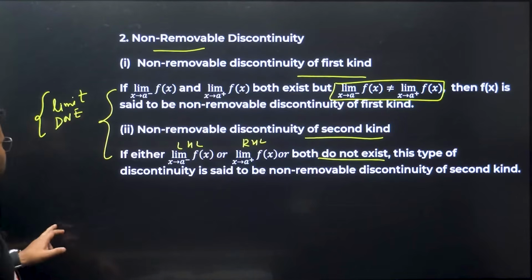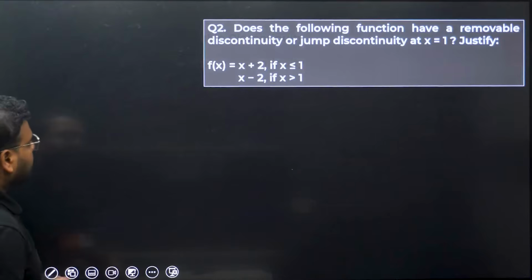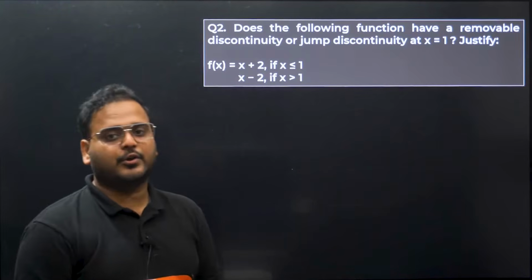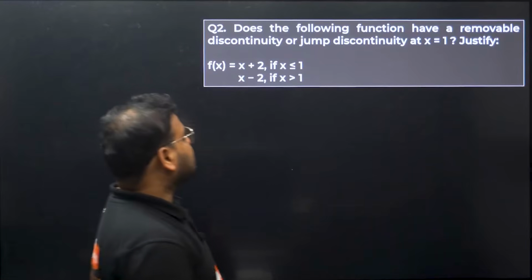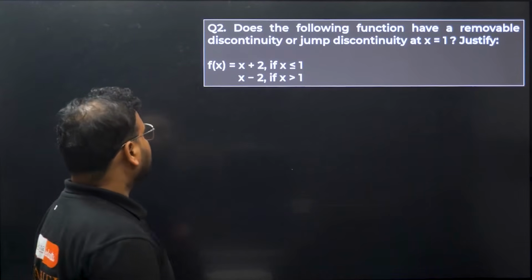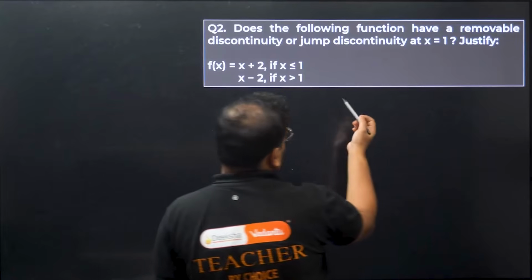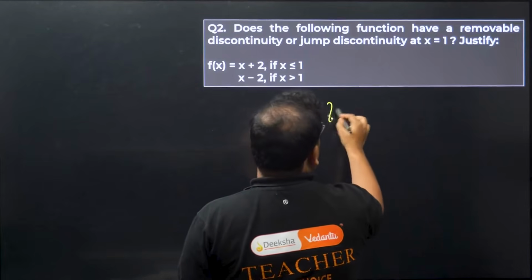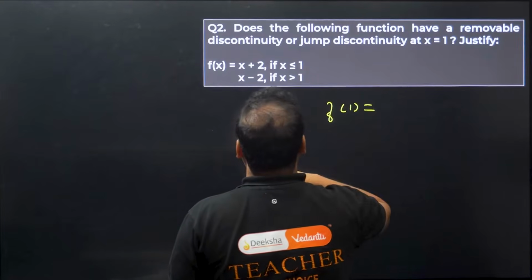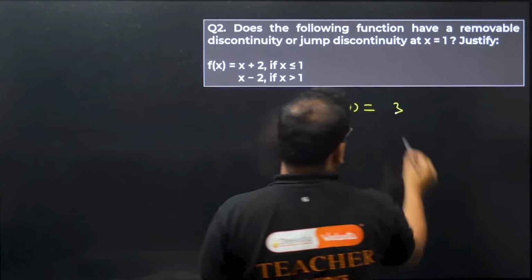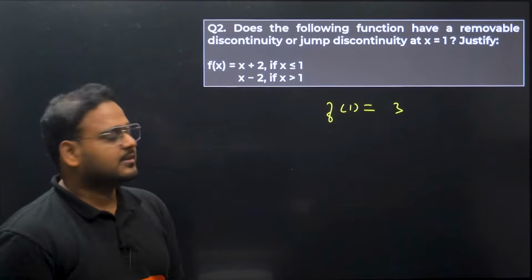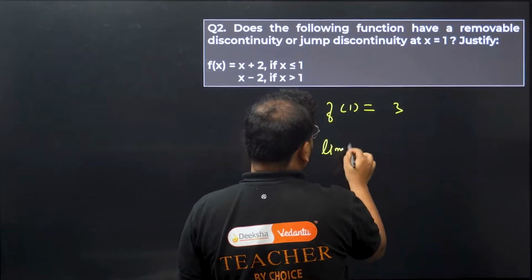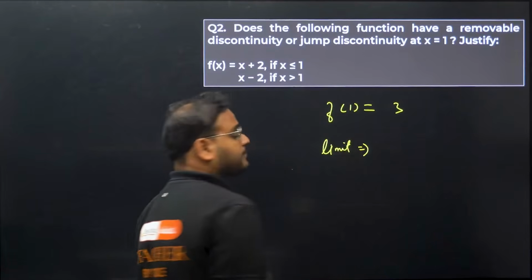Okay, let's move on. Questions? Question number 2. Does the following function have a removable discontinuity or jump discontinuity at x equals 1? Have a look. Removable or jump. If I find f of 1, what I'm getting over here, f of 1 is basically 3. Okay. Now what about the limit?